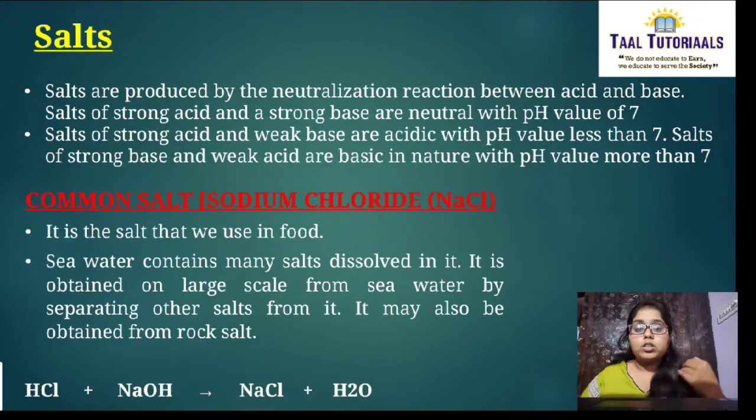Then salts of strong acid and weak base are acidic. So here acid is more powerful than base because it is a strong acid. Then with pH value less than 7. pH value less than 7 is what? Acidic. Then salts of strong base and weak acid are basic in nature with pH value more than 7. Here strong base, base will show that property more than acid. Weak acid and strong base gives basic salt.